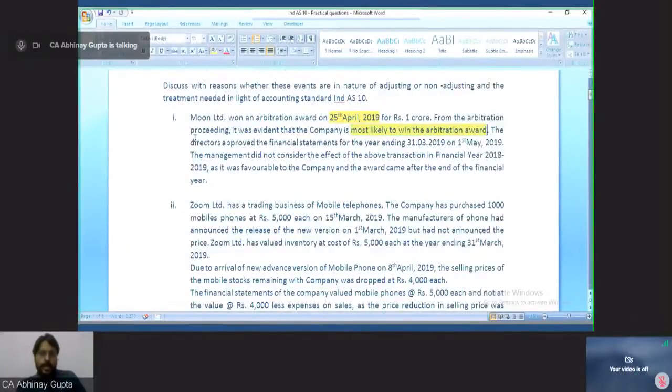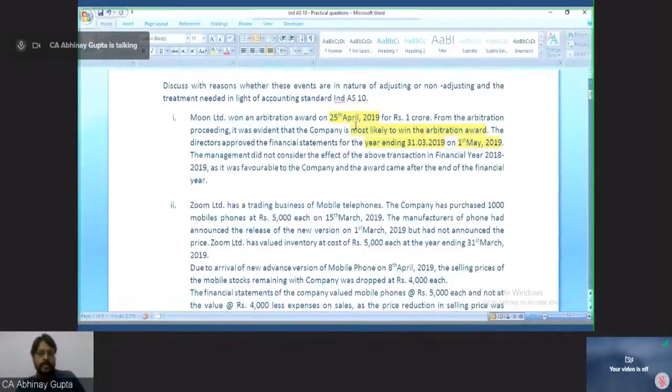The directors approved the financial statements for the year ending 31st March 19 on 1st of May 2019. So 1st of May is the board meeting on which the accounts are getting approved, and 31st March is the end of the reporting date. 25th April, the date of the arbitration award decision, falls between 31st March 19 and 1st May.